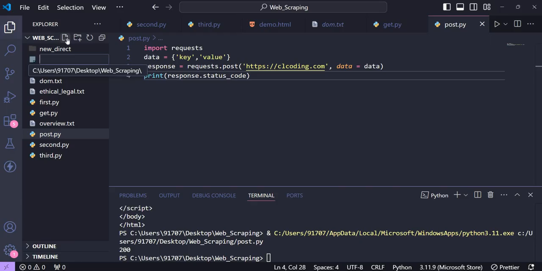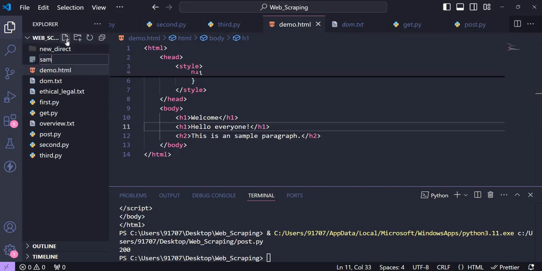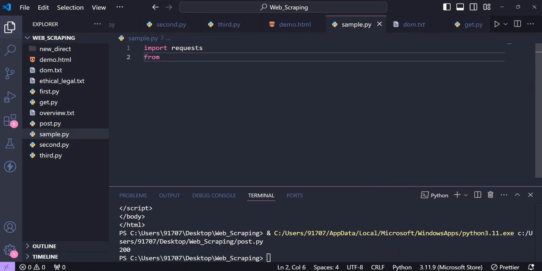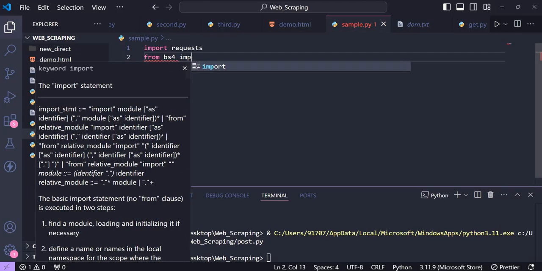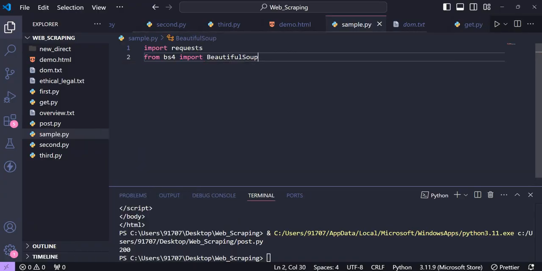Now let's see a sample program to extract all the h1 tags present in this website, and present in demo.html also. So we'll create a sample program. I'll just write sample.py. For this we have to use two libraries. First we'll use requests, and then we'll use BeautifulSoup from bs4. So from bs4 import BeautifulSoup. No need to worry, I'll explain BeautifulSoup. It is a separate library which we'll cover in the next video, but I'm just showing you what we are going to do.